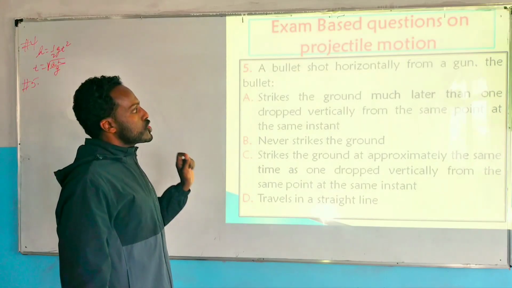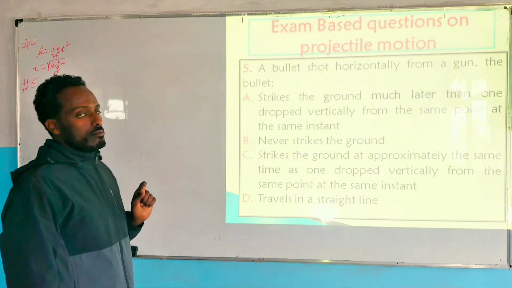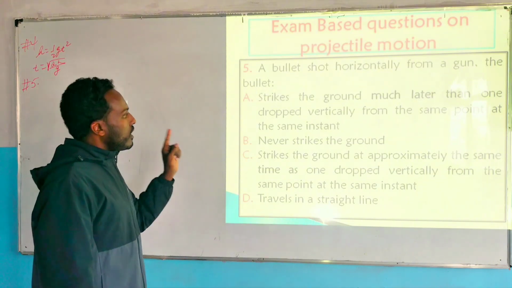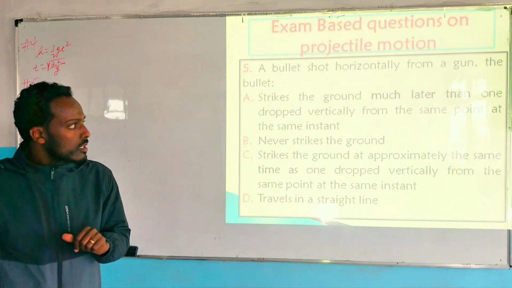a bullet is shot horizontally from a gun, then the bullet will strike the ground much later than the one dropped vertically from what?